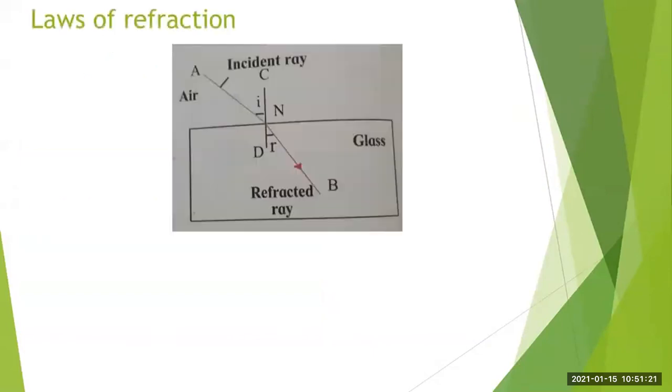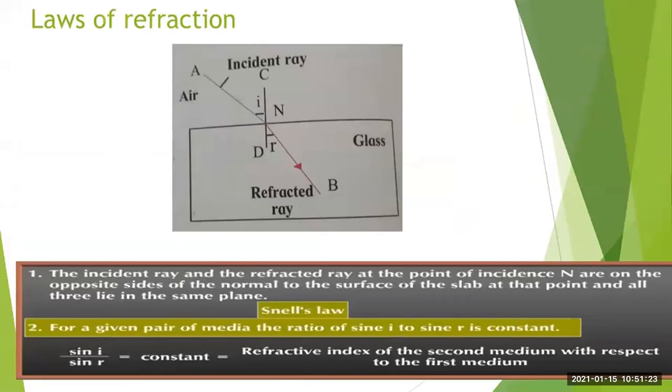Then we have studied laws of refraction. The incident ray and the refracted ray at the point of incidence N are on the opposite sides of the normal to the surface of the slab at that point, and all the three lie in the same plane. Okay, this is the first law.